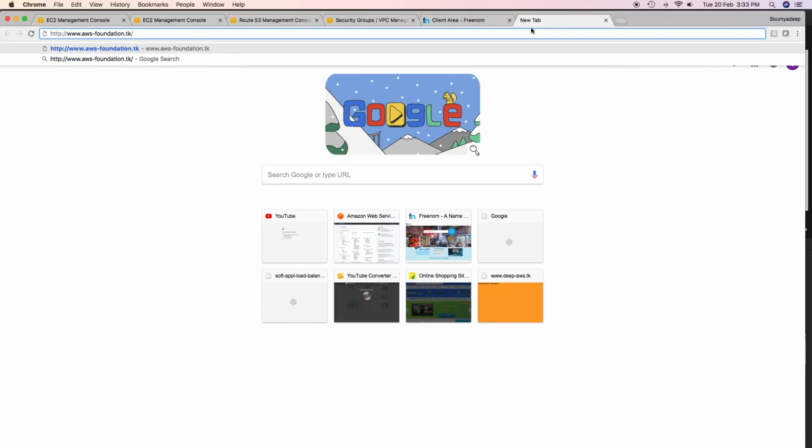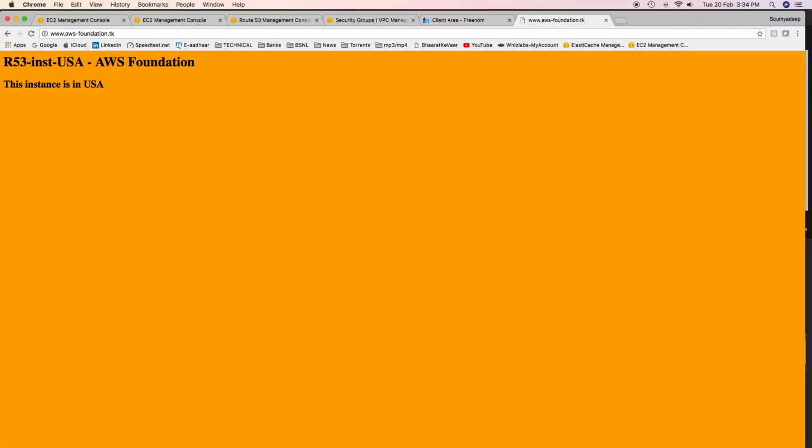Even though I'm in India, any traffic from my browser should take me to the EC2 instance which is in North Virginia region because of geolocation routing policy. Not only my browser, any user from India would be taken to the EC2 instance which is there in North Virginia region, like this. So I have been routed to the EC2 instance which is there in USA. In the previous case, when I used latency based routing policy, traffic from my browser was taken to the EC2 instance sitting in Mumbai region. This time around, because the routing policy has been changed, it is taking me to the other EC2 instance.